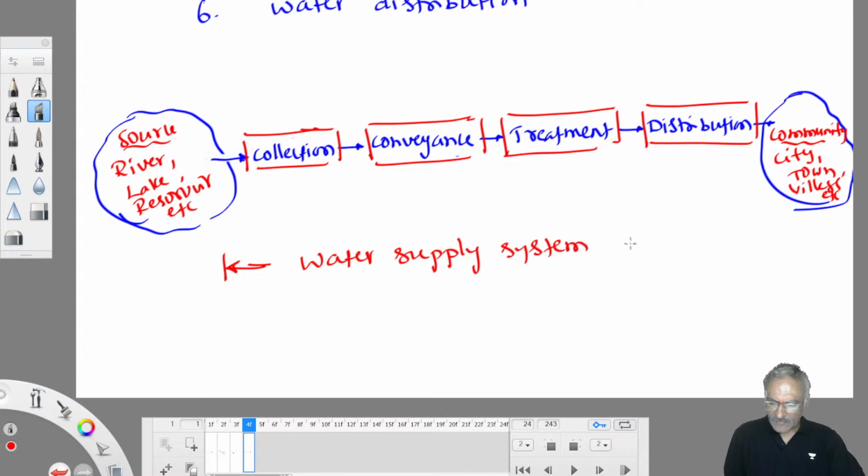Who will plan this system? Civil engineers working with municipal corporation. Who will design the system? Civil engineers working with municipal corporation. Who will execute? Who will operate? Who will maintain? Who will manage the system? All of the jobs performed by civil engineers. We plan the system, we design the system, we construct the system, we operate the system, we maintain the system, we manage the system. To perform all these jobs, we are supposed to have a knowledge regarding the system. That's what we try to learn in this course.